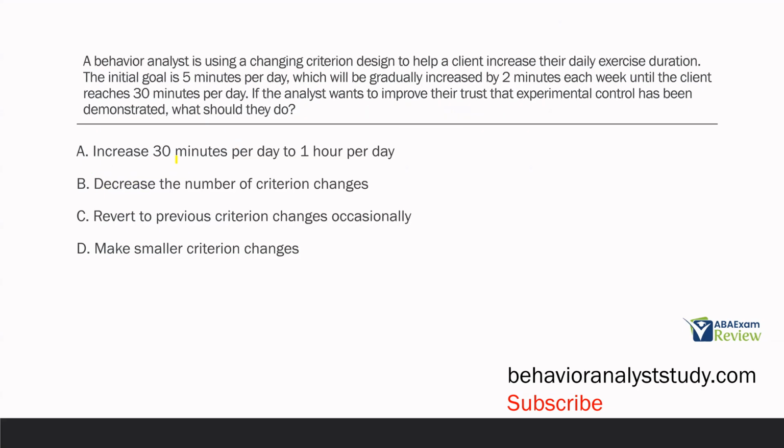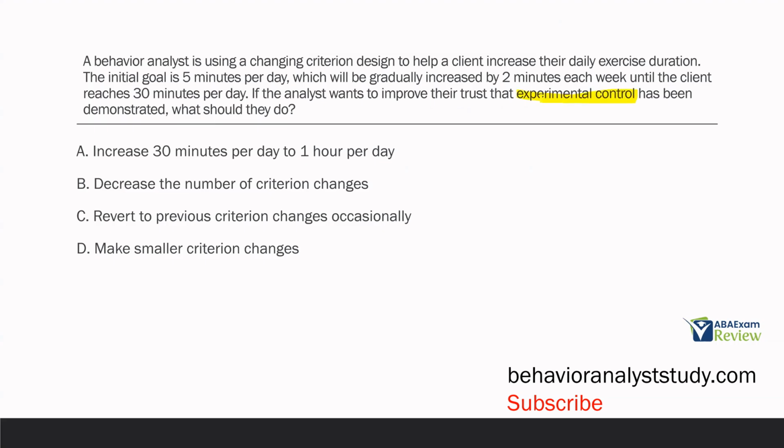A behavior analyst is using a changing criterion design to help a client increase their daily exercise duration. The initial goal is 5 minutes per day, which will be gradually increased by 2 minutes each week until the client reaches 30 minutes per day. The analyst wants to improve their trust that experimental control has been demonstrated. What should they do? So, experimental design question, single case design question, and we want to know about experimental control.